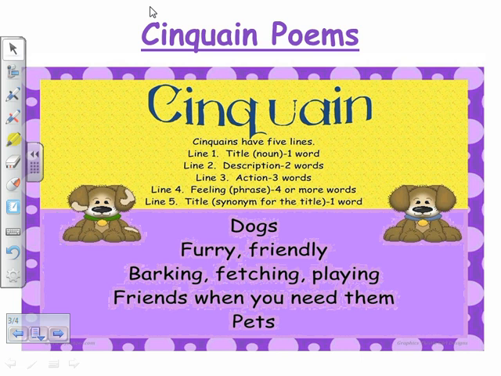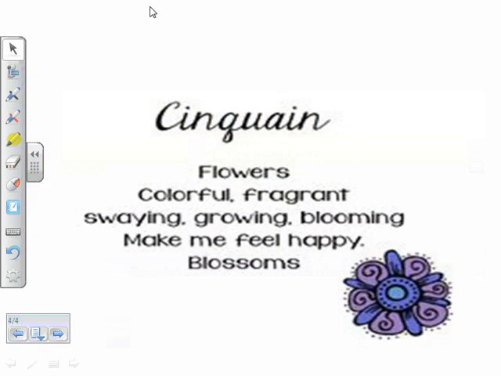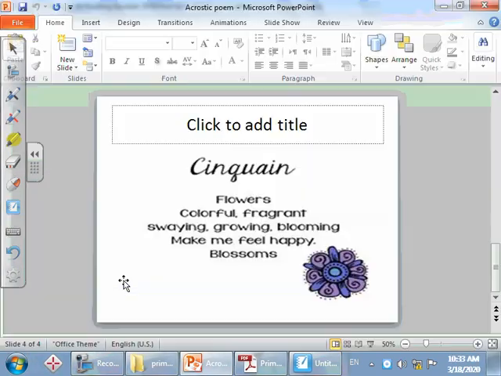Okay, we have another cinquain poem. Let me show it to you. Here, flowers. What about the flowers? Colorful and fragrant. They smell nice. Okay, three action verbs: swaying, growing, and blooming. Then, make me feel happy. The flowers, they make me feel happy. And finally, blossoms. Now, are you ready to write your own cinquain poem?